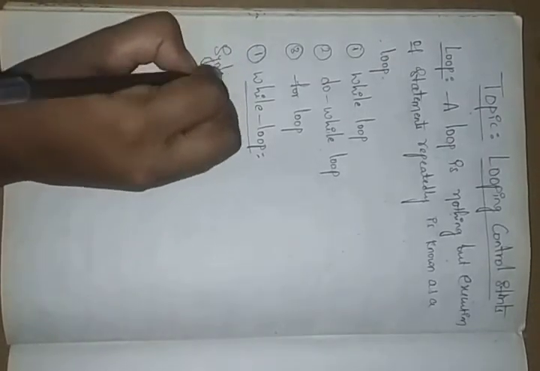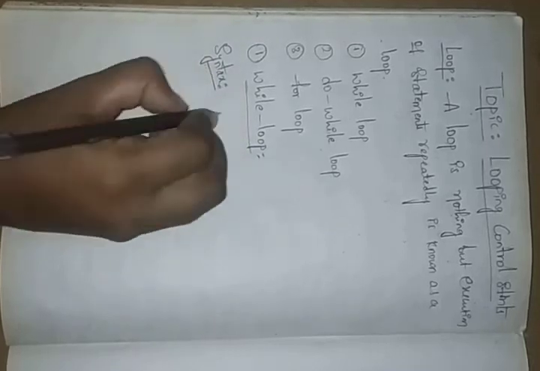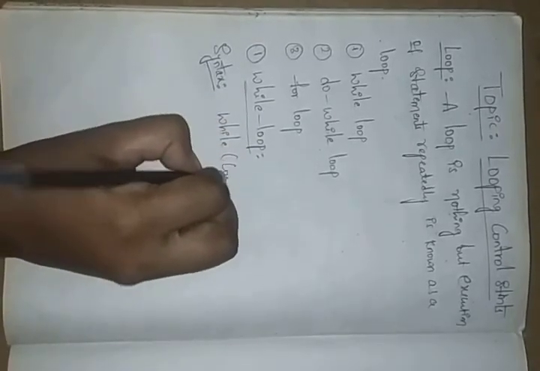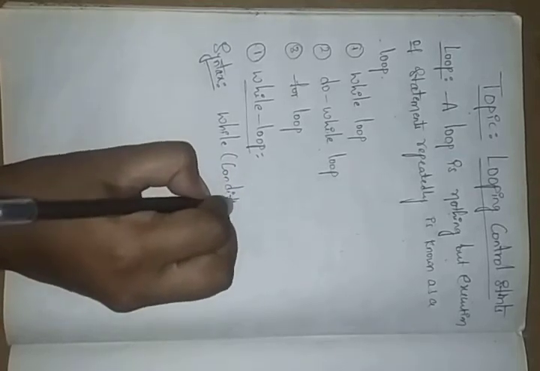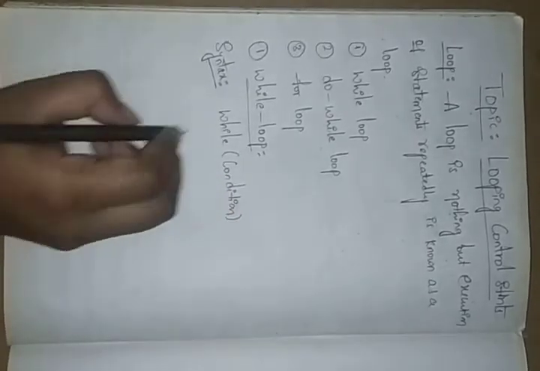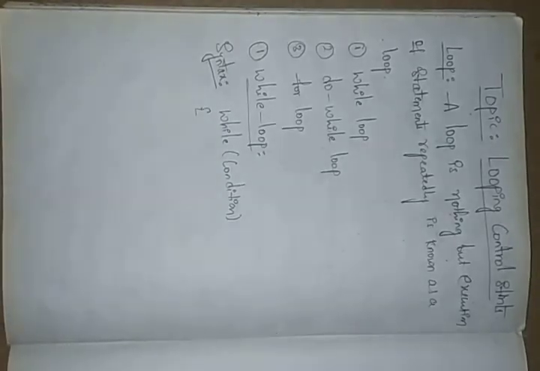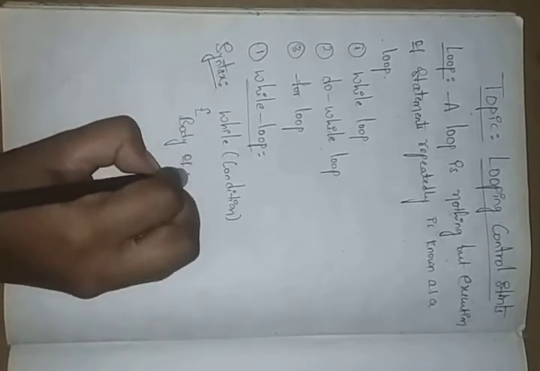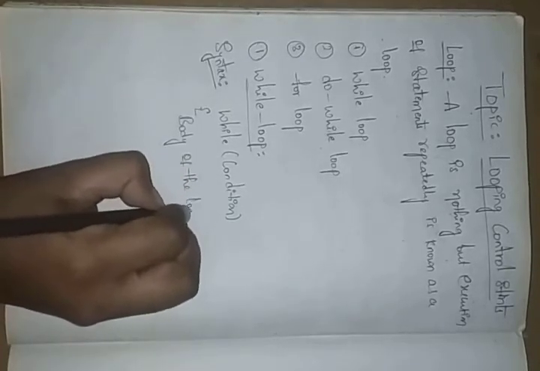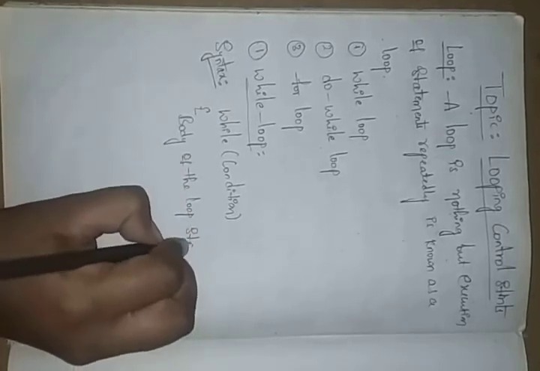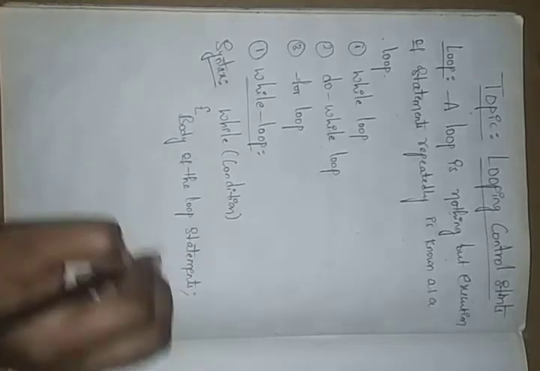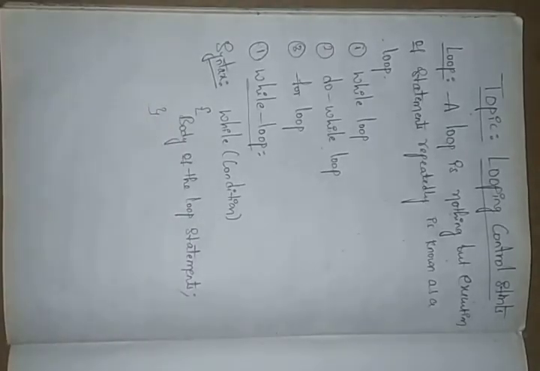Syntax for the while loop: while condition, open the brace, next body of the loop statements, and then close.